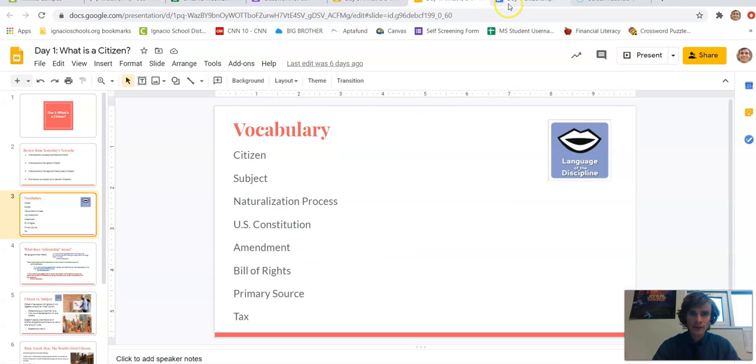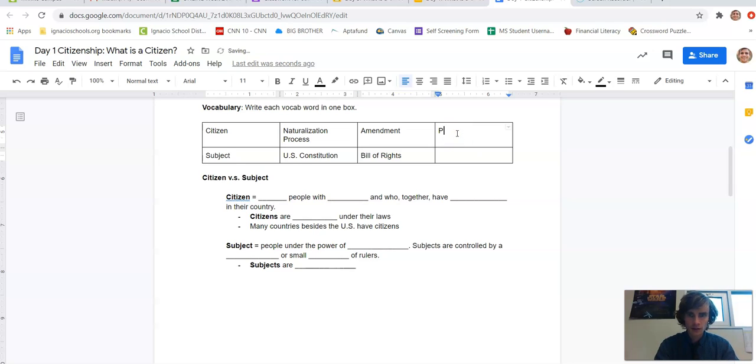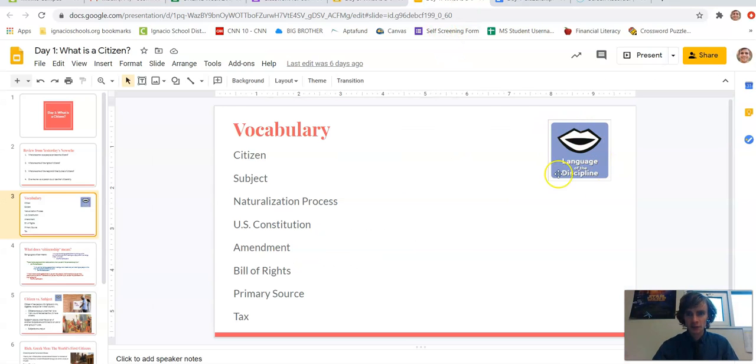And we have primary source and tax. So you should put each word in one box. We'll talk about these words a lot this year. When you see this language discipline symbol, like you probably remember from 5th grade, it means vocabulary words.